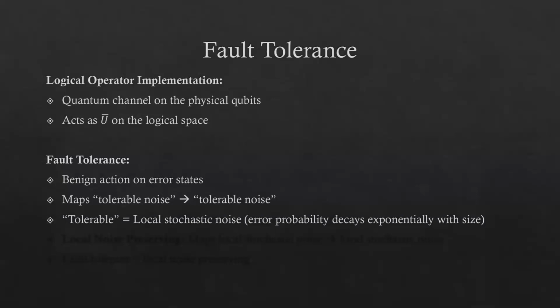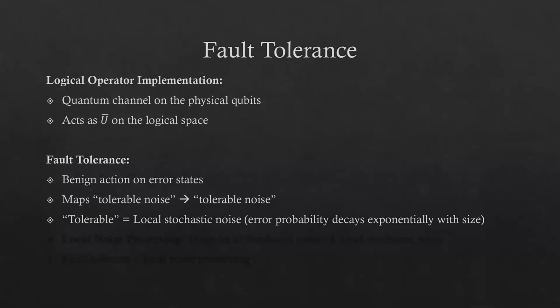In particular, we consider a particular context in which tolerable noise is relevant. That is, we consider tolerable noise in this context to be local stochastic noise, meaning stochastic noise where the probability of errors decays exponentially with the size of the errors. This is a relevant regime since significant fault tolerance work has been done with local stochastic noise, and a number of threshold theorems have been proven for classes of codes such as concatenated codes, topological codes, and LDPC codes.